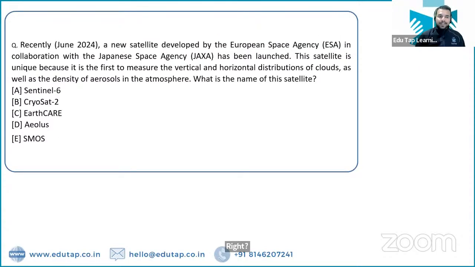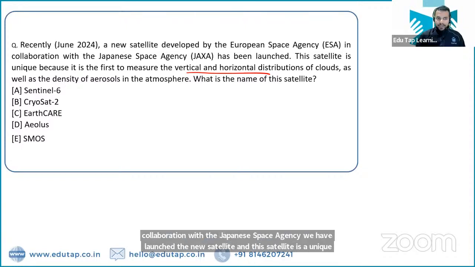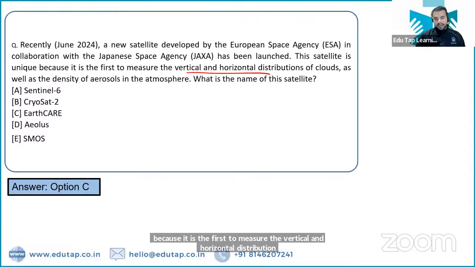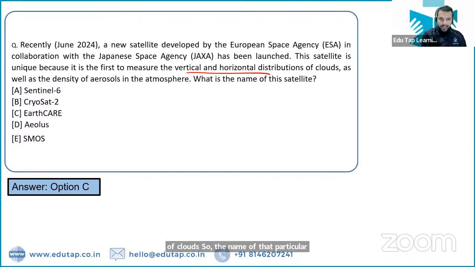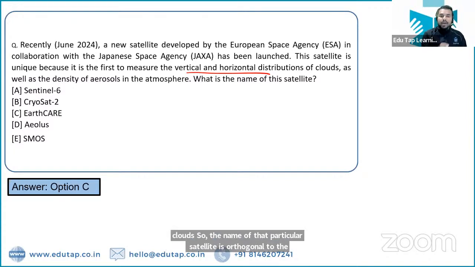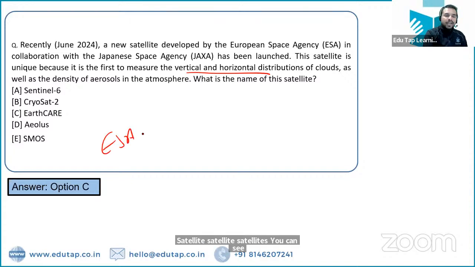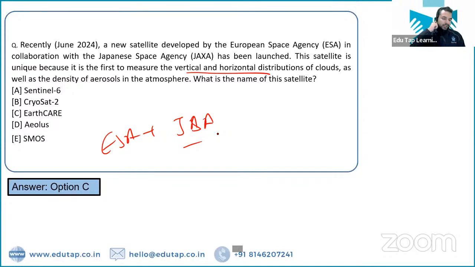So the European Space Agency, in collaboration with the Japanese Space Agency, they have launched a new satellite, and this satellite is unique because it is the first to measure the vertical and horizontal distribution of clouds. So the name of that particular satellite is Earth Care. तो Earth Care satellite वो satellite है जो कि vertical और horizontal distribution को measure करने वाली है clouds की, and it has been launched by European Space Agency and the Japanese Space Agency, that is JAXA. That is the right answer. So I hope these details are very much clear to all of you guys.